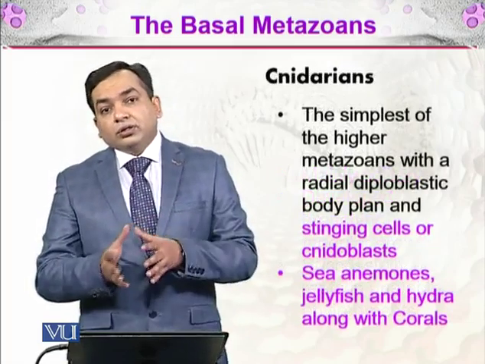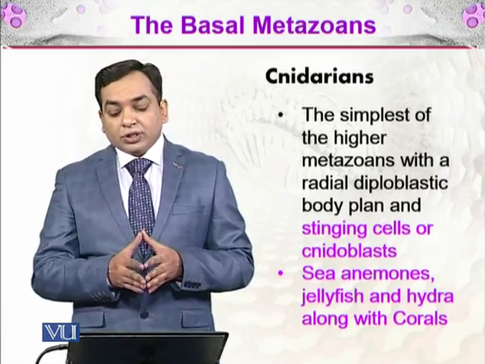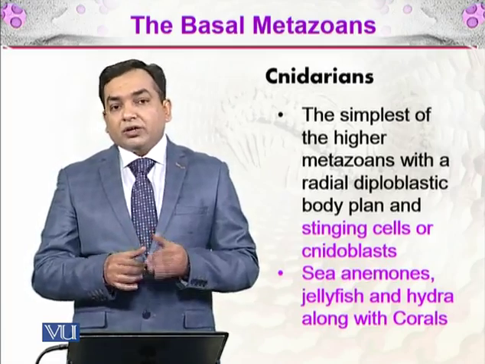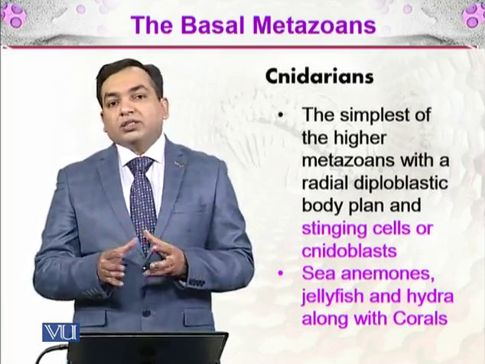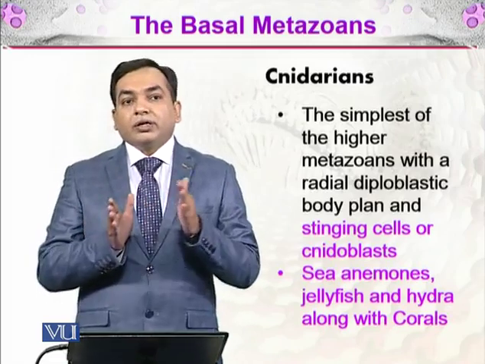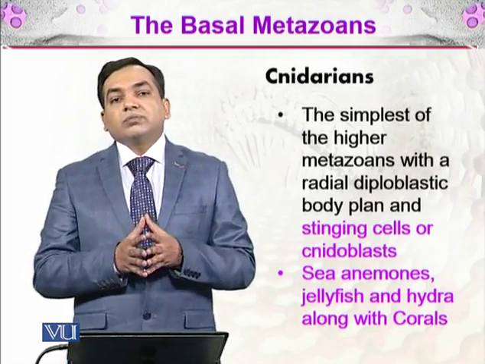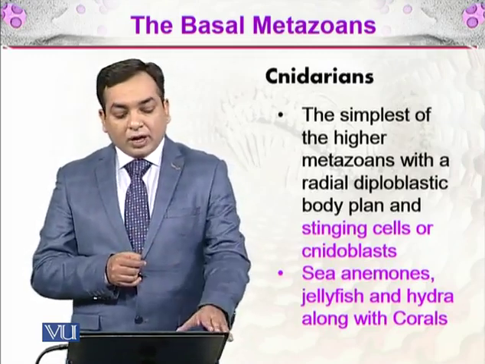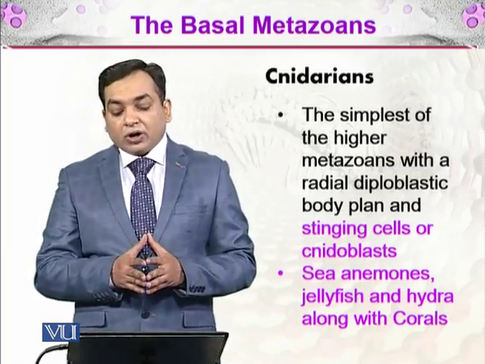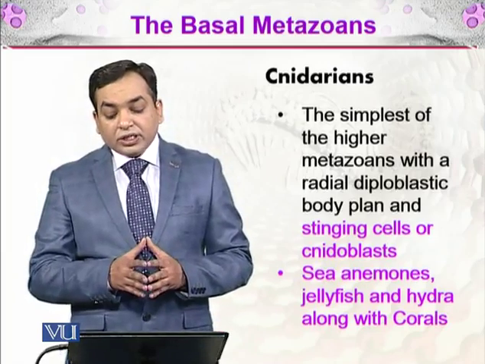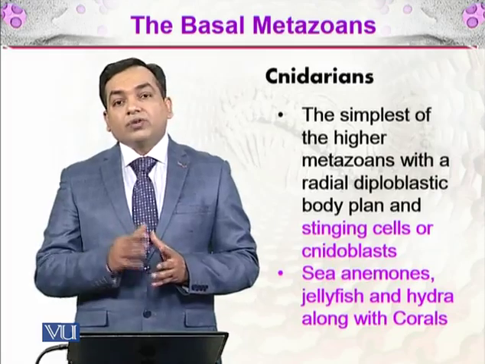And then, after the Porifera, there come the Cnidarians. These are the simplest of the higher metazoans with a radial diploblastic body plan. Radial, I have explained radial symmetry. And diploblastic means that they contain ectoderm and endoderm. There is the mesoglea in between, in which there are some cells. And they have stinging cells, the cnidoblasts. These are sea animals. Examples of these are the sea anemones, jellyfish, and hydra, along with the corals.